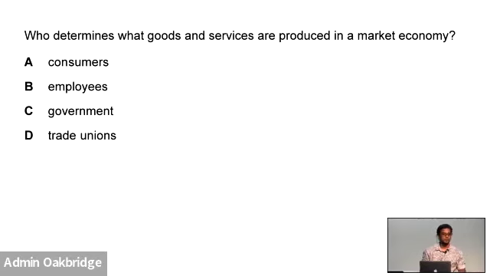C? Why? The government tends to produce goods and services in what type of economy? Planned economy. C is wrong. Employees, guys. I don't know whether they have a right to say. So your best answer should be, thank you. Simple as that, guys. So please practice this method when you're answering paper 1. Do you understand? Great job, guys.